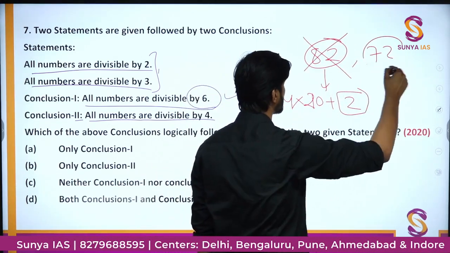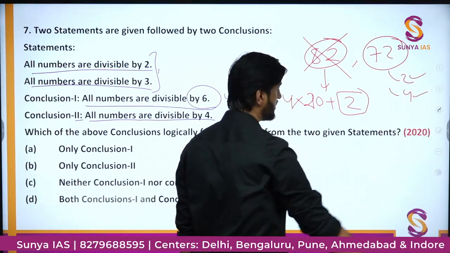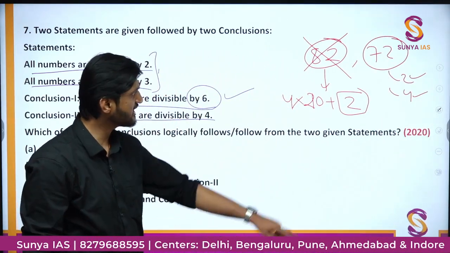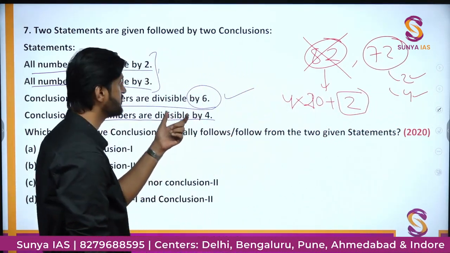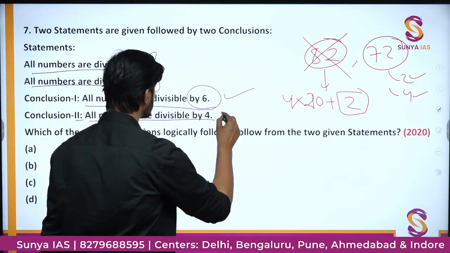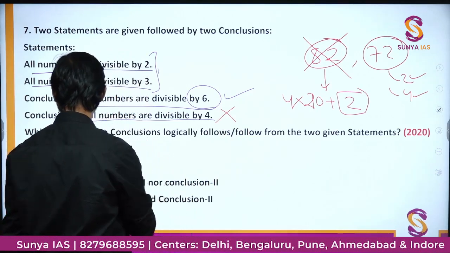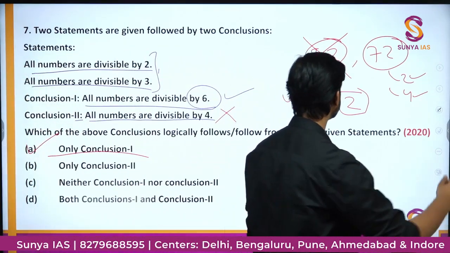Well, this number is also divisible by 2, 36 times, and also divisible by 4, and it goes 18 times with 4. So it is not necessarily true that if a number is divisible by 2, it will automatically be divisible by 4. So this conclusion is incorrect, and we have only conclusion 1, that is option number A, as the correct option in this particular question.